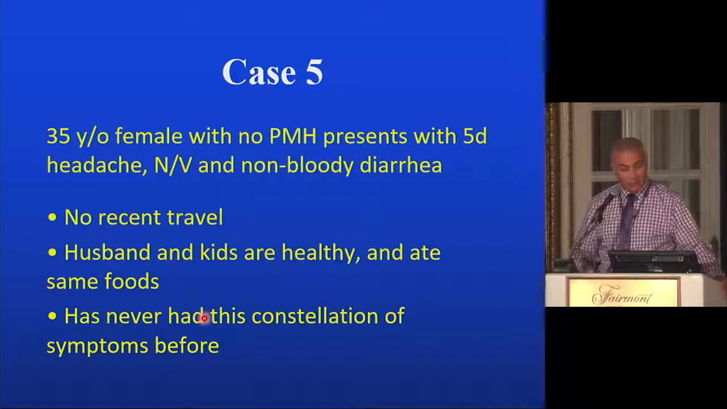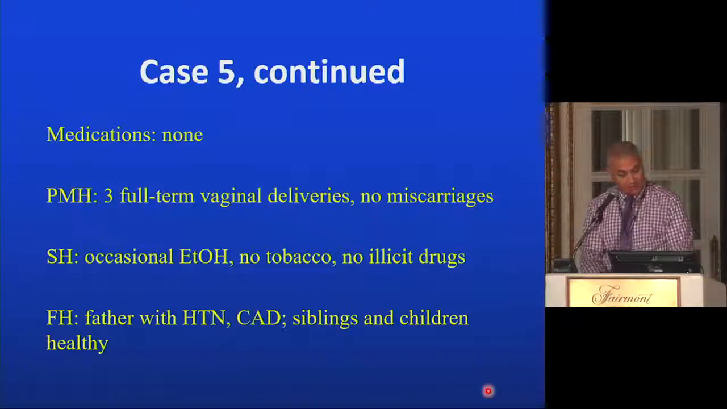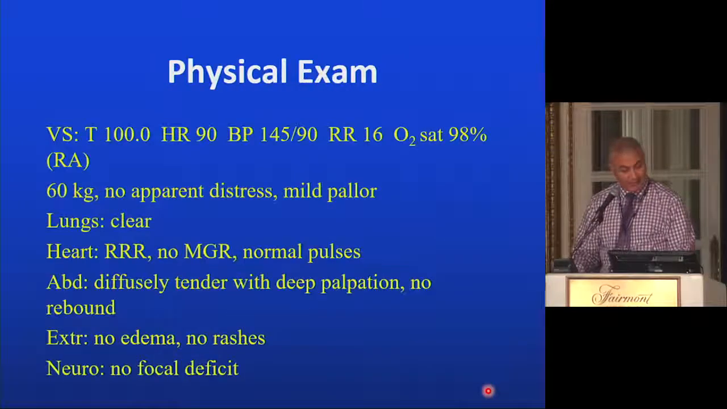A 35-year-old female with no past medical history presents for 5 days of headache, nausea, vomiting, and non-bloody diarrhea. No recent travel. Husband and kids are healthy and ate the same food. She has never had this constellation of symptoms. Medications, none. Past medical history, 3 full-term vaginal deliveries, no miscarriages, occasional alcohol, no tobacco, no illicit drugs. Her family history, father has hypertension, CAD, and siblings and children are all healthy.